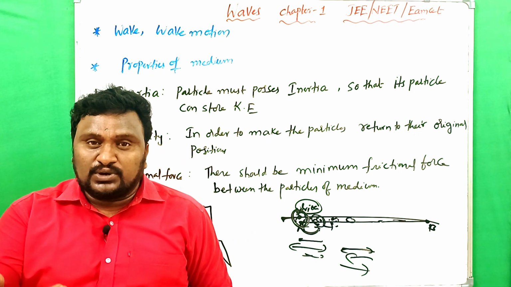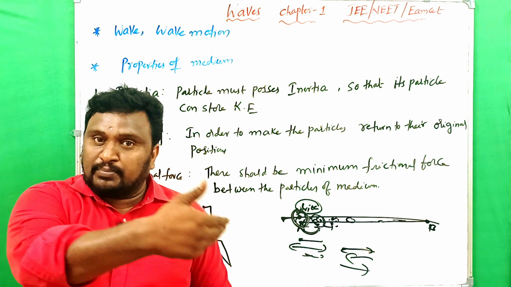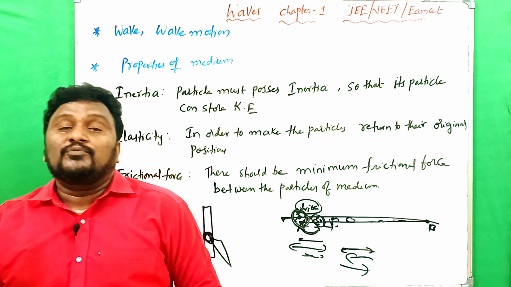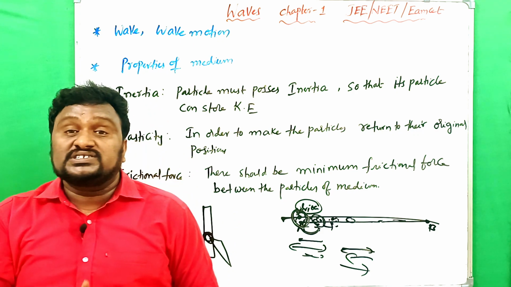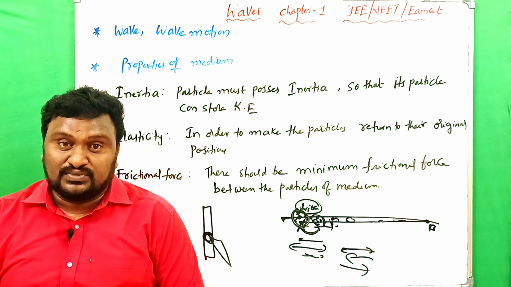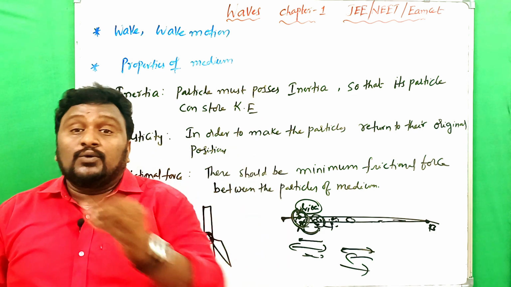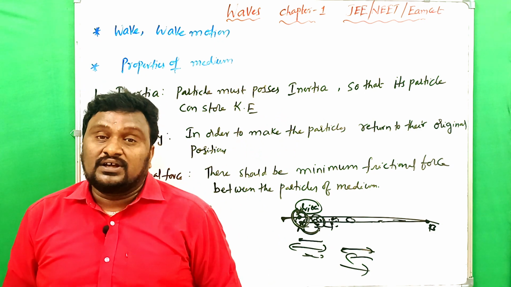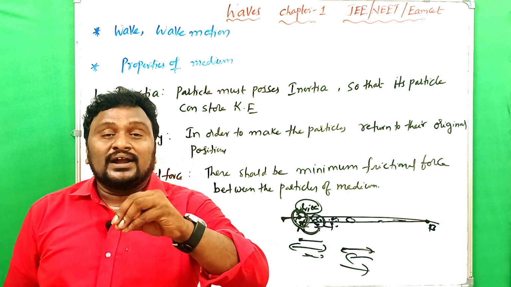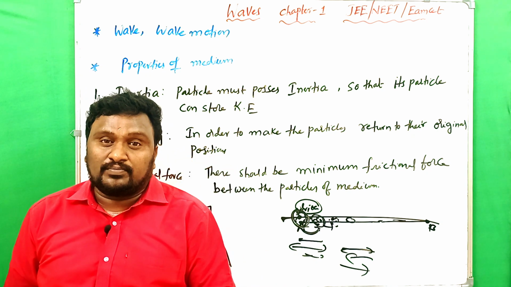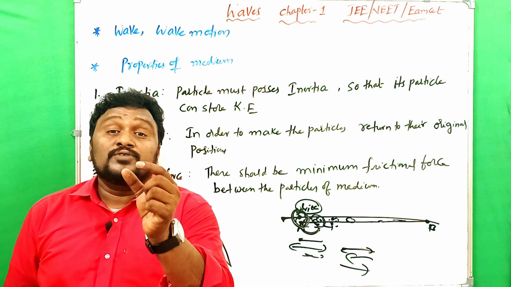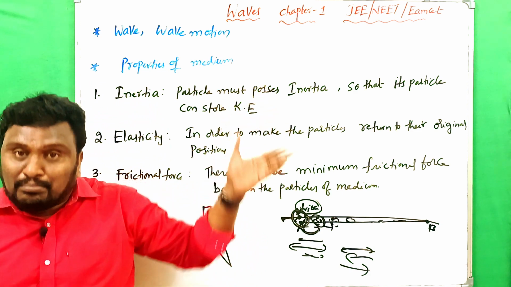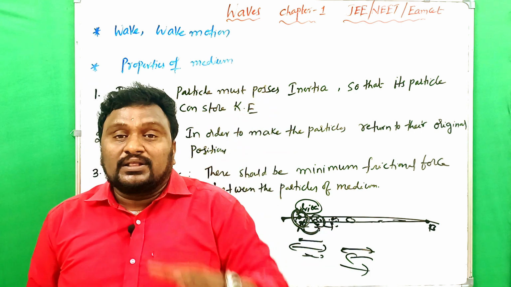Due to any external or deforming force, there is some change in the position of the particles or molecules. If you remove the force, they again want to reach the same positions. That is what we call elastic nature. That's why, to continue the vibrations or oscillations, the medium particles must have elastic nature. And the third one is that the medium particles or molecules must have a little bit of frictional force among them. So these are the main properties of a medium.